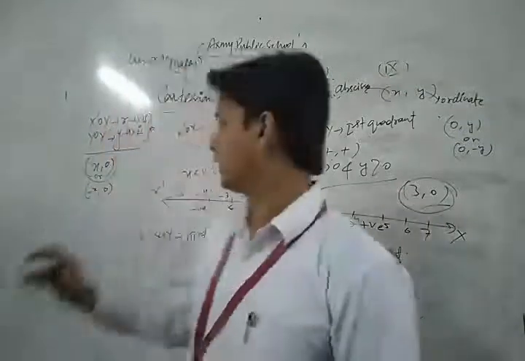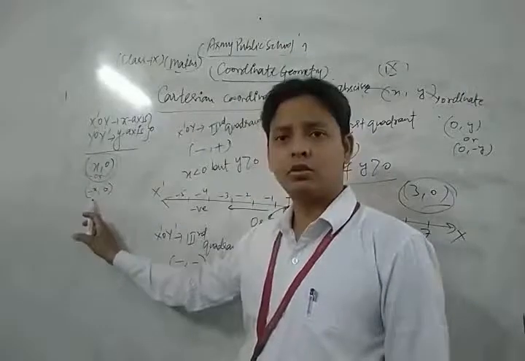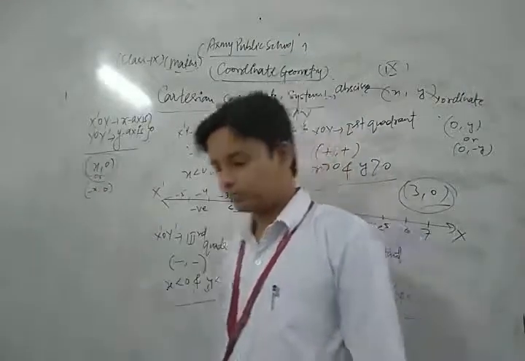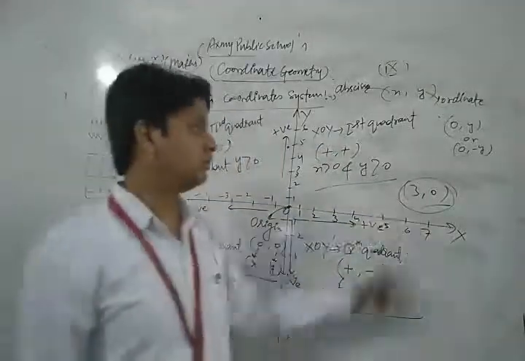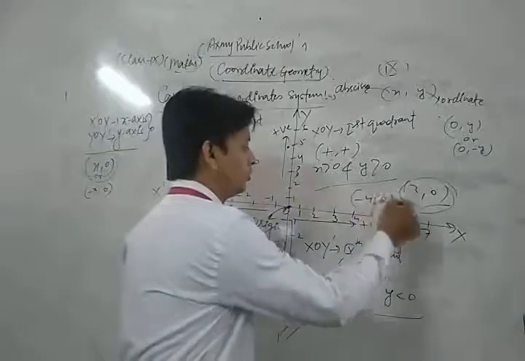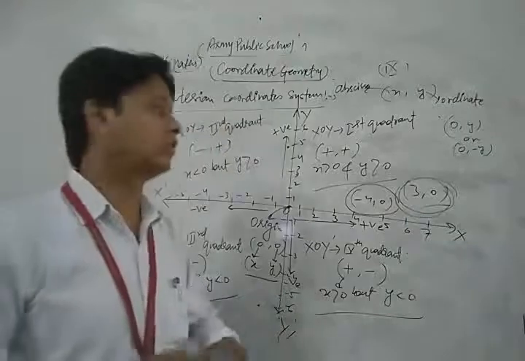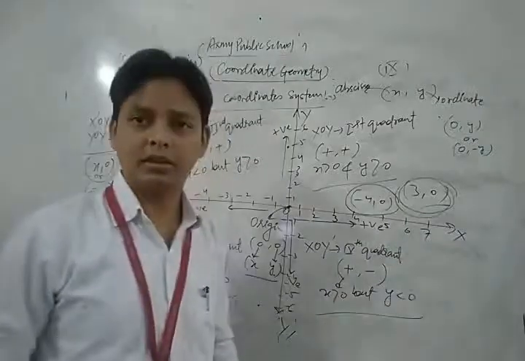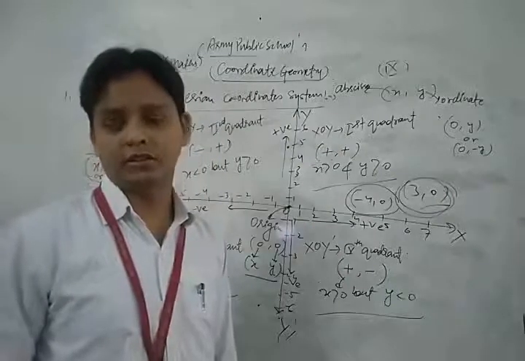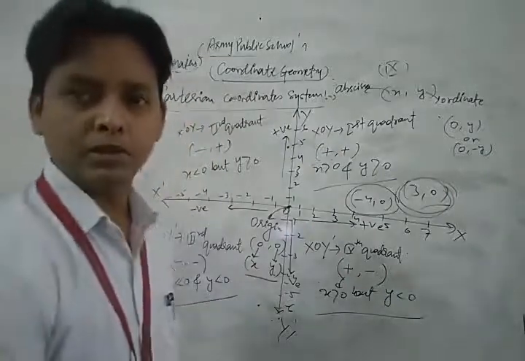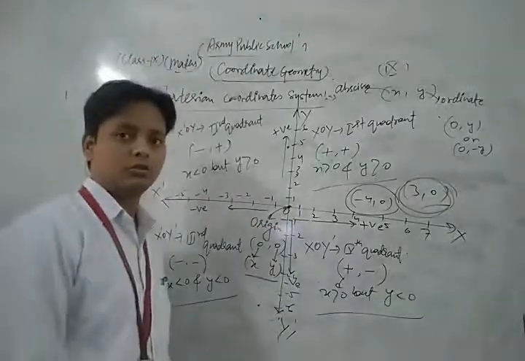And as I discussed in that class, if any point is in the form of (x, 0) or (-x, 0), this is the set of all points which lie on the x-axis. So (3, 0) or (-4, 0) always lies on the x-axis because the ordinate is 0. In this way you can solve each and every question of your NCERT. Now we take and solve some important questions of your NCERT exercise based on this topic. Okay, let's see.